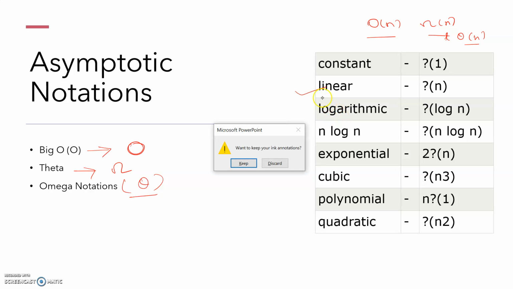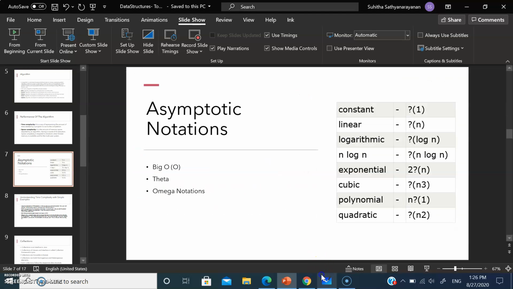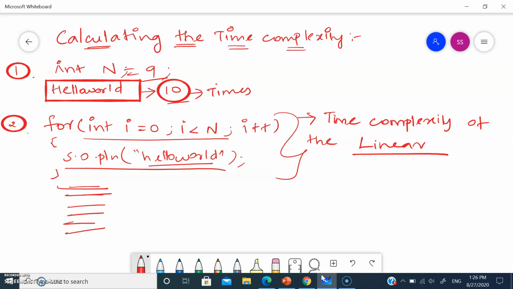So that's what I have mentioned here. Here your data is printing in the linear format, so the time complexity of this program is linear. I can say O of n, where O means big O notation. O of n means your data is getting printed 10 times in linear order. First we need to find how the data is getting printed or arranged in the memory. Based on that we have to say the notation, either big O or theta or omega. So we call this a linear way.